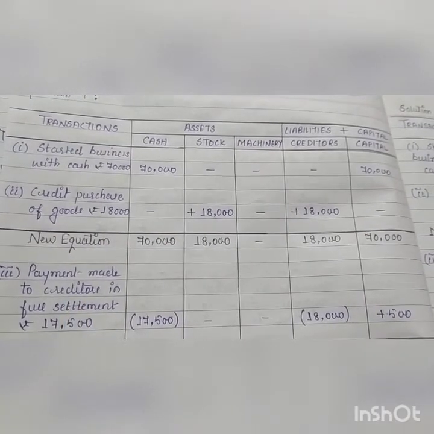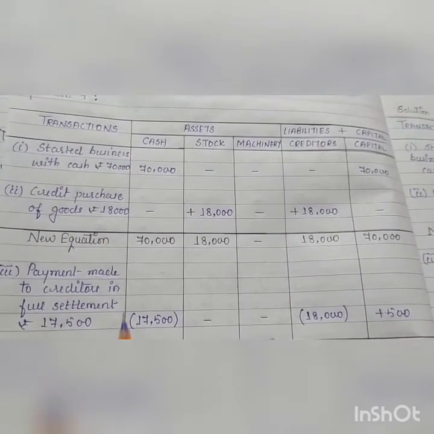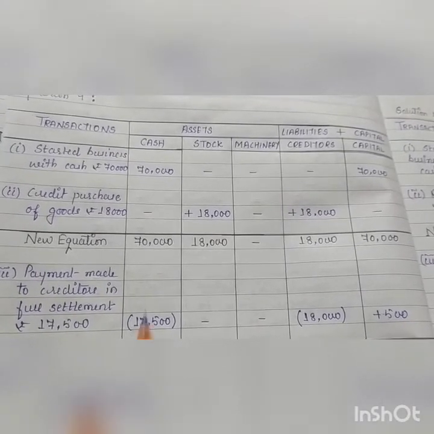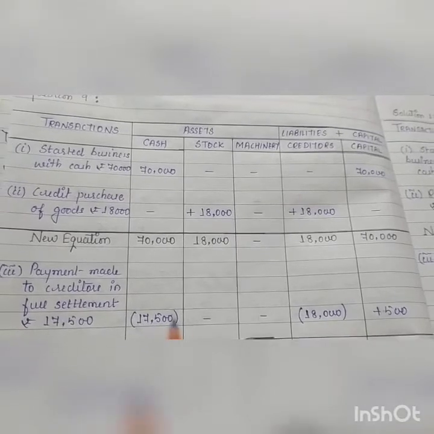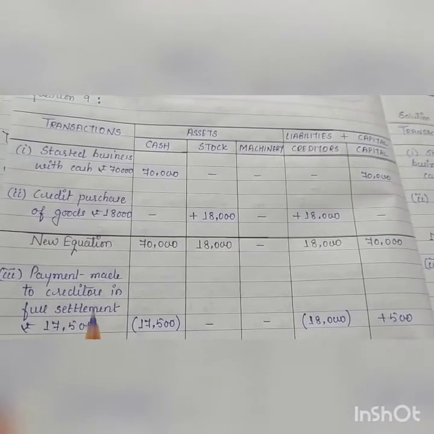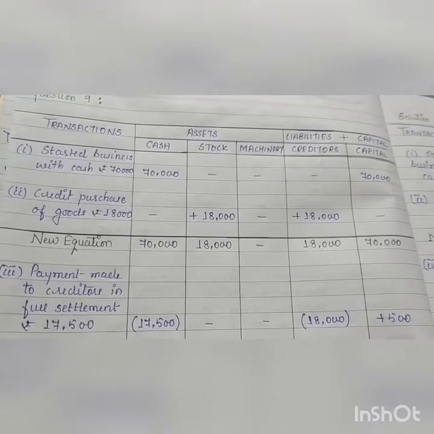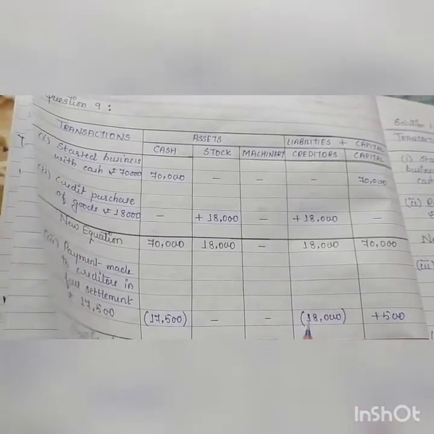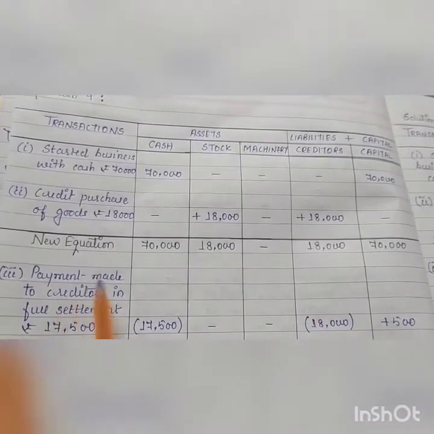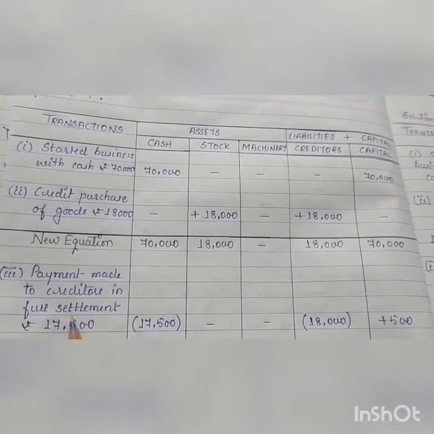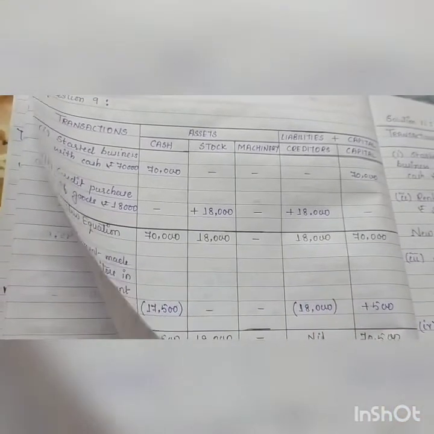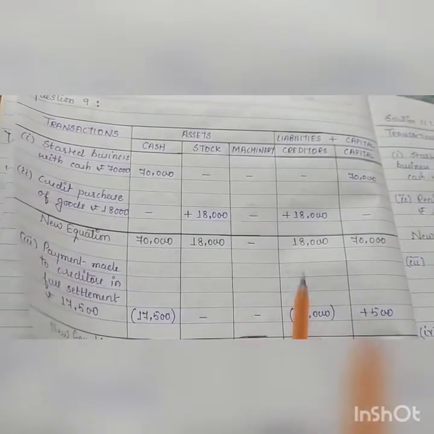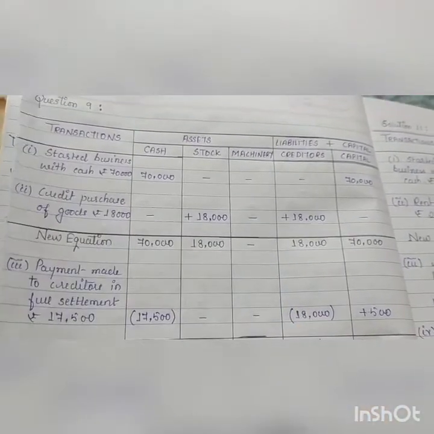Because we are making a payment, cash will reduce by rupees 17,500. Okay, cash में आप minus कर दोगे. Creditors are fully settled. That means you will subtract this complete amount from the creditors. Okay, because it is written payment made to creditors in full settlement, मतलब there will be no creditors in future. आपने इनका full payment कर दिया, full settlement कर दिया. That means you will subtract this whole amount from the creditors.